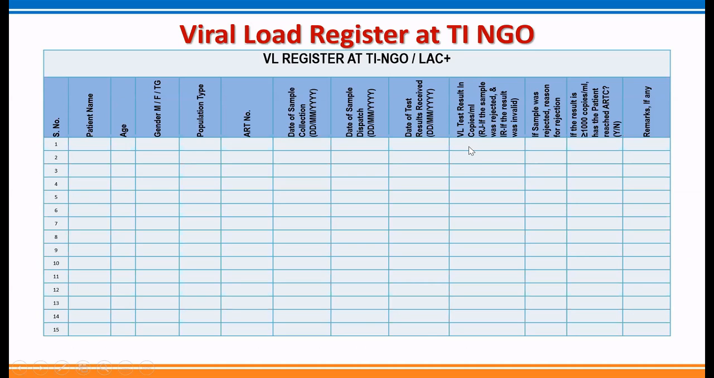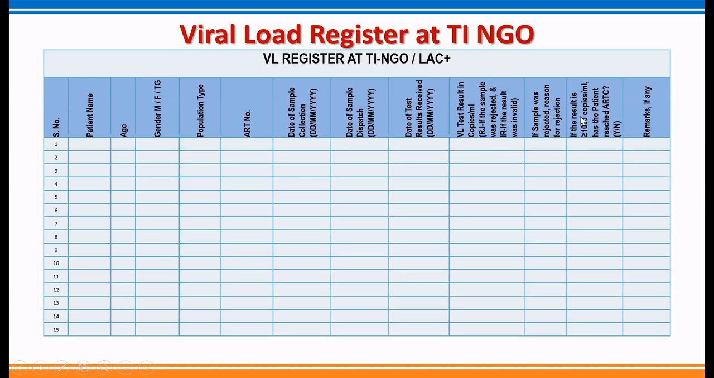Then VL test results, if there is an absolute value, then you have to write in terms of copies per ml. If rejected, you have to write R. And if there is any other reason, invalid, it has to be mentioned here. And if the sample is rejected, then you have to write the reason for which it has been rejected by the laboratory for further processing.